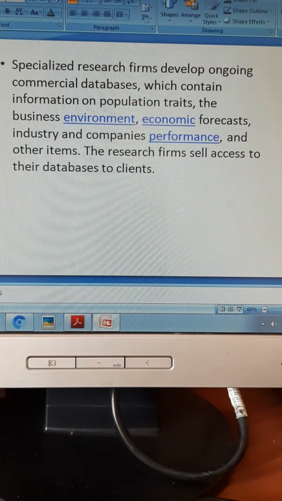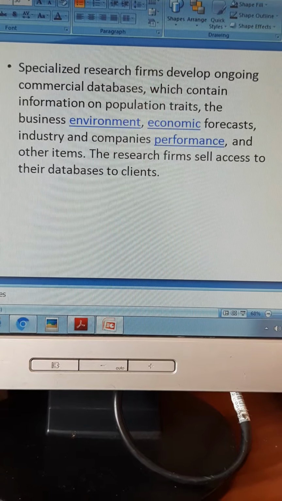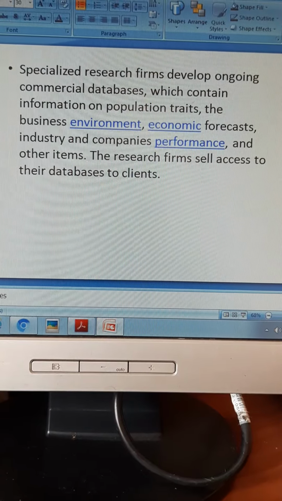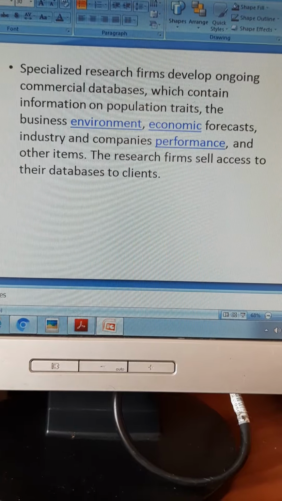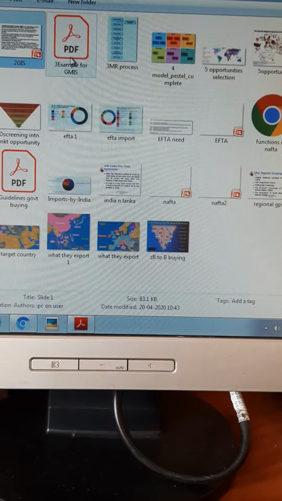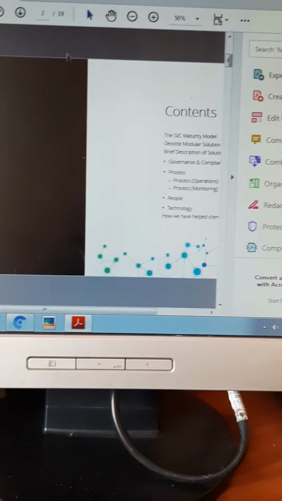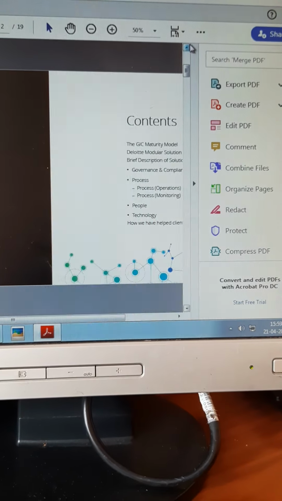I'll give you one example of how international consultancy companies do this, and how they market it to their clients.